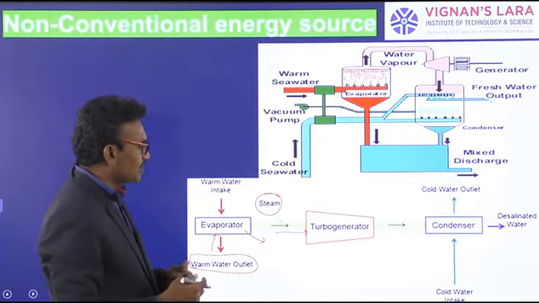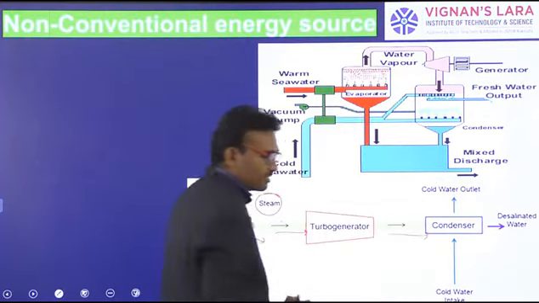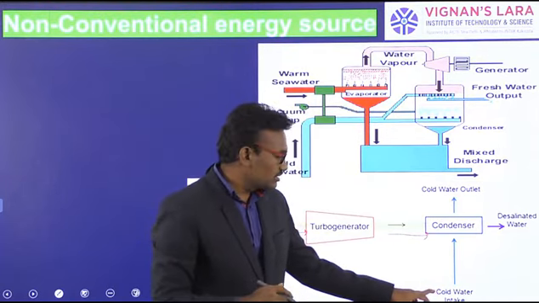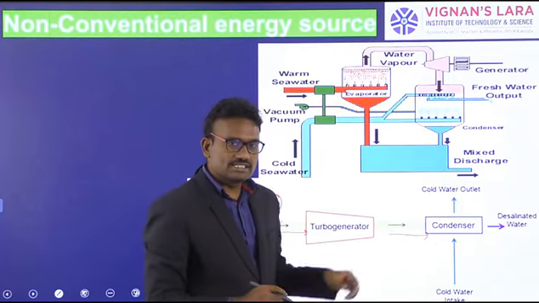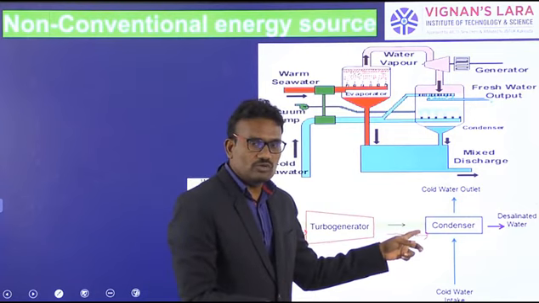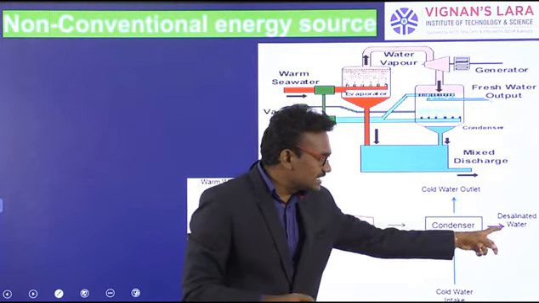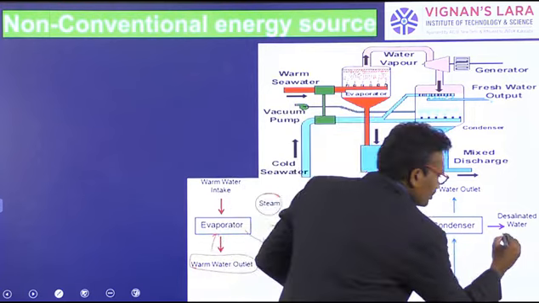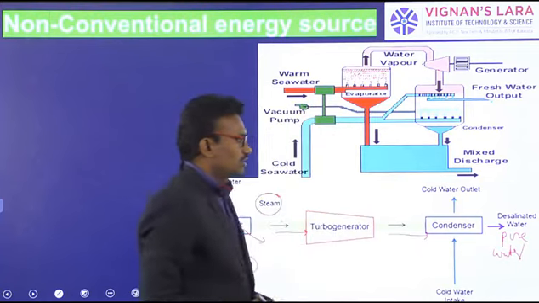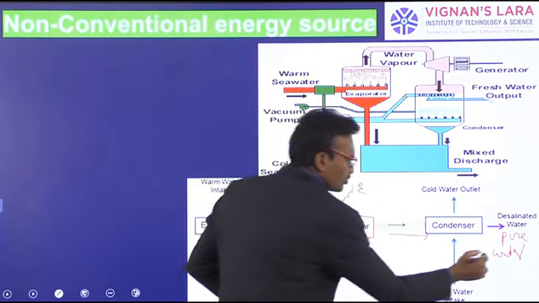After rotation of the turbines, the low pressure steam passes into the condenser, where the deep cold water from the ocean also passes into the condenser. By the low temperature, the steam is converted back into liquid water. That water is called desalinated water. It is the pure water. So we produce electricity and we produce pure water.